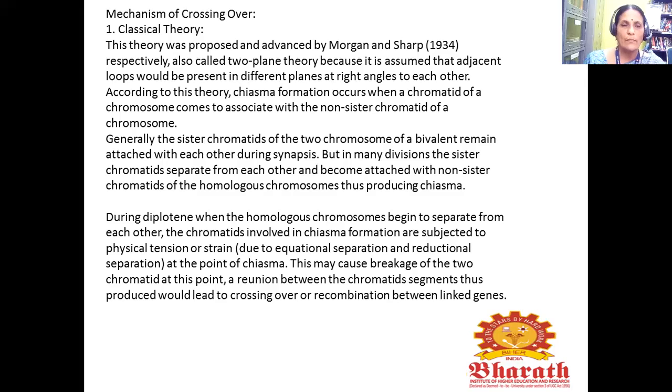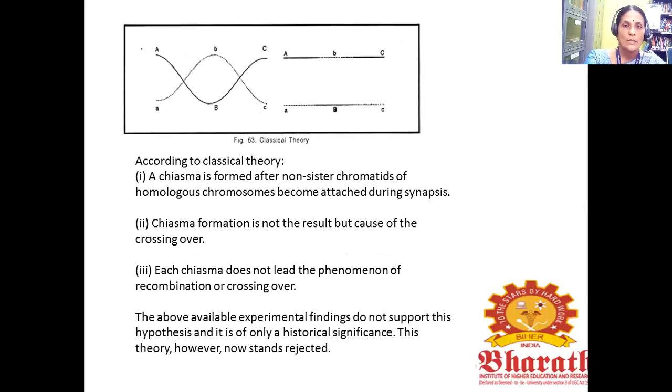During diplotene, when the homologous chromosomes begin to separate from each other, the chromatids involved in chiasma formation are subjected to physical tension or strain at the point of chiasma. This may cause breakage of the two chromatids at this point. The reunion between the chromatid segments thus produced would lead to crossing over or recombination between linked genes. So this is the classical theory. According to it, the chiasma is formed after non-sister chromatids of homologous chromosomes become attached during synapsis.